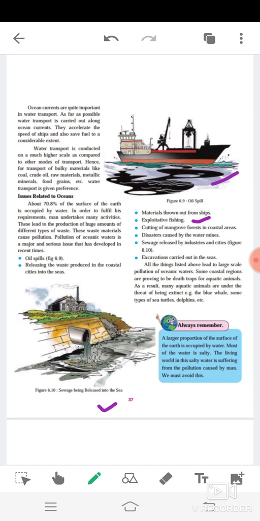Some coastal regions are proving to be death traps for aquatic animals. As a result, many aquatic animals are under the threat of being extinct. Examples are the blue whale, some types of sea turtles, dolphins, etc. Because of water pollution, they are dying.